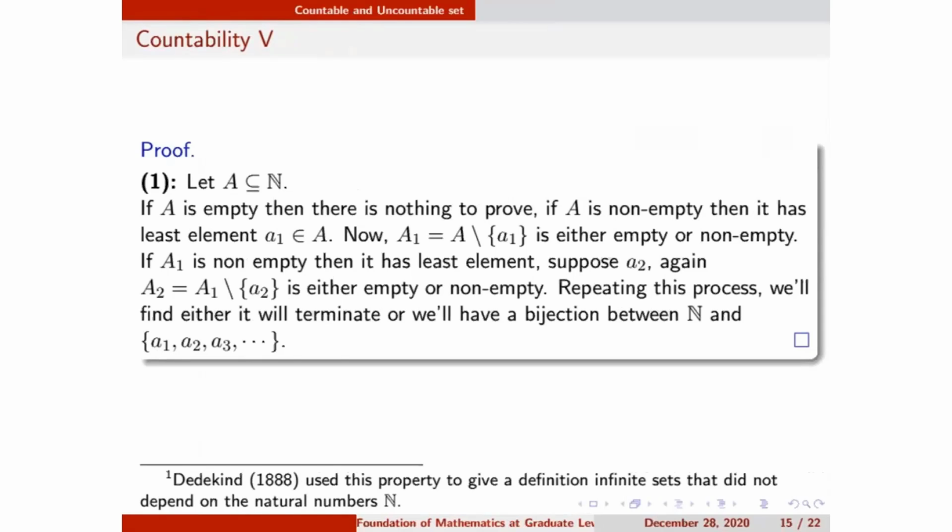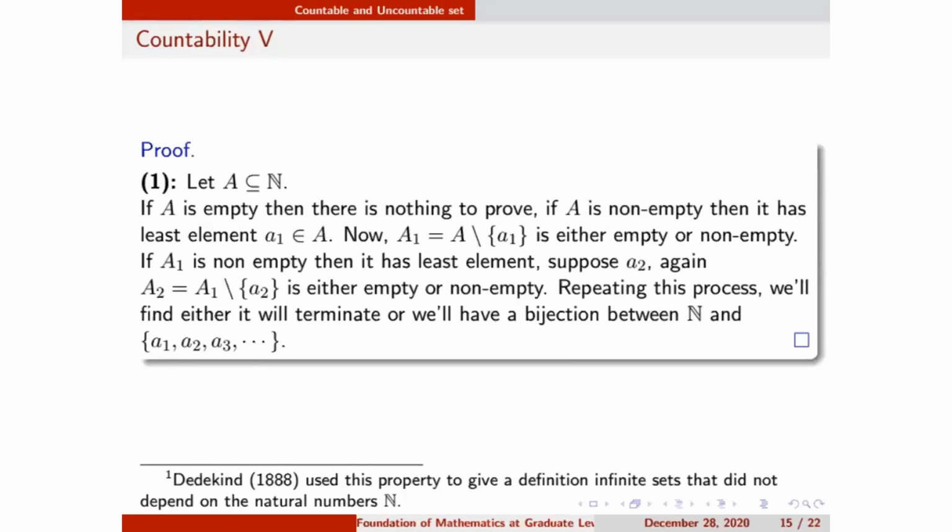Suppose A is a subset of N. First condition: if A is empty, then there is nothing to prove. What we are going to prove is that every subset of natural numbers is countable. I think this statement is clear. If A is empty, then there is nothing to prove. And the second case is that if A is non-empty, then by the well ordering principle, A has a least element.